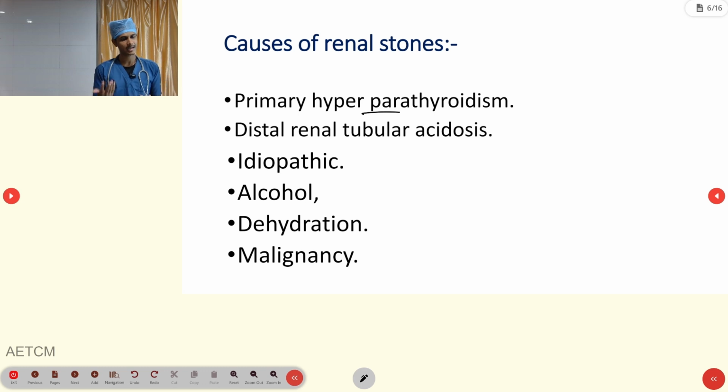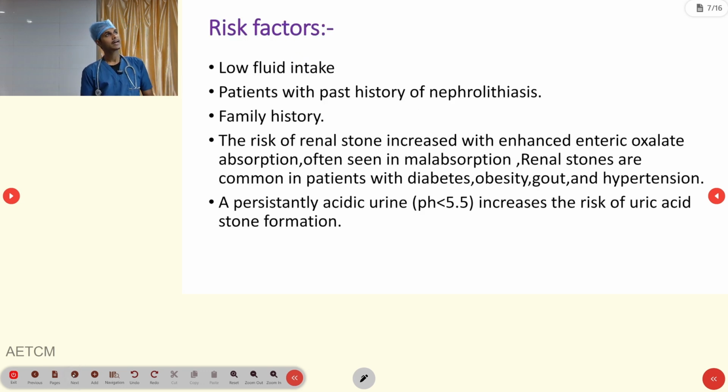So idiopathic, alcohol, and then dehydration, the same thing only. With dehydration also, the water level will go down compared with your other substances, so automatically it leads to precipitation. Malignancy is also one of the causes. And then other risk factors, like the person is taking low fluid, a person who has a previous history of nephrolithiasis, and some family history.